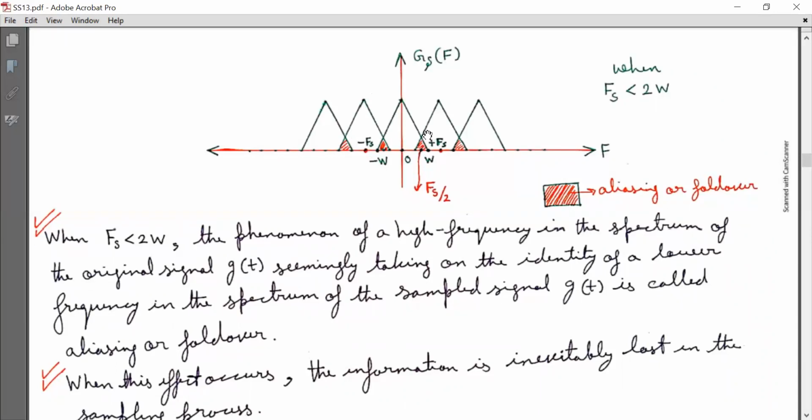These patterns are overlapping here, and the mixing of frequency components is an irreversible process. So the information content in these frequency components is lost forever. We cannot recover that. So to avoid aliasing, we consider a high sampling rate, that is Fs greater than 2W.